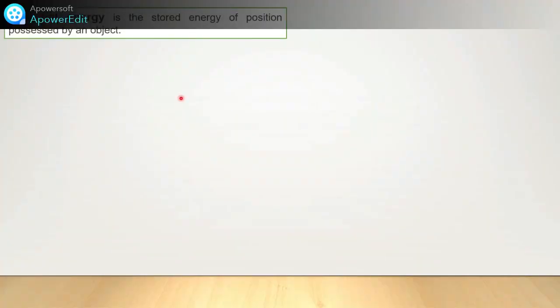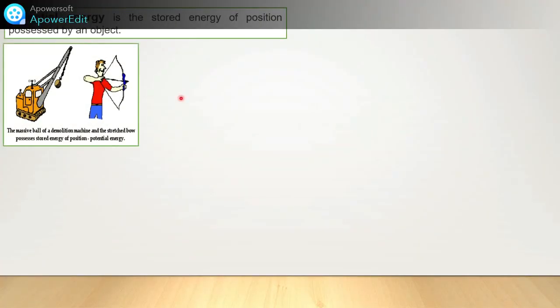These are the terminology. And one more last term we'll see: potential energy is the stored energy of position possessed by an object. Here is the massive ball, which is used for a demolition machine. This is a bow. Okay, it is a stressed bow. So these two things possess stored energy, that is the potential energy.